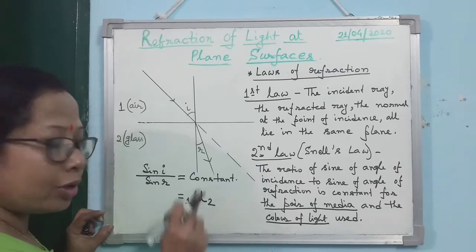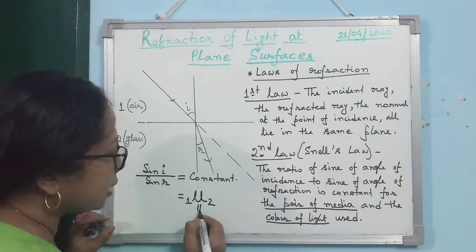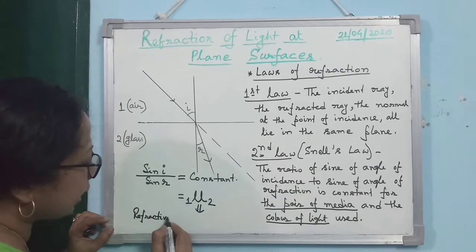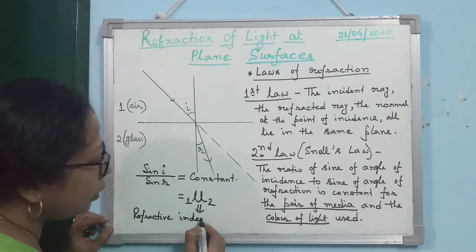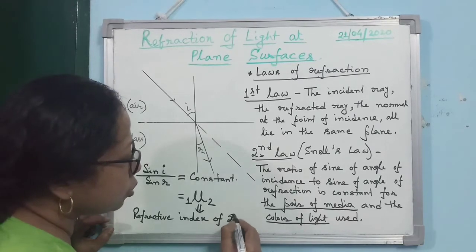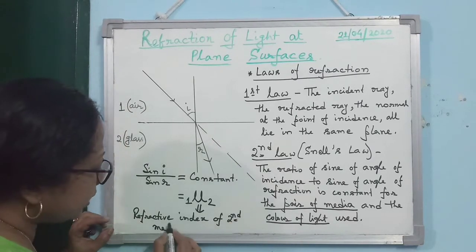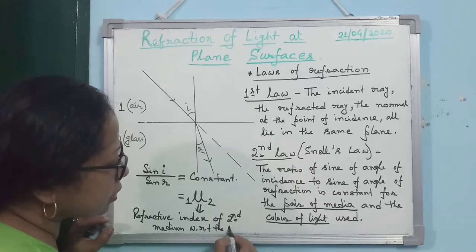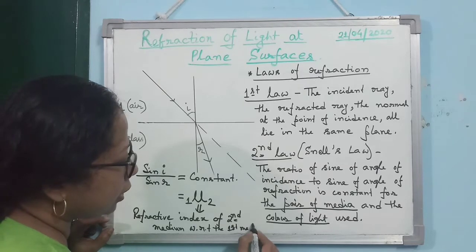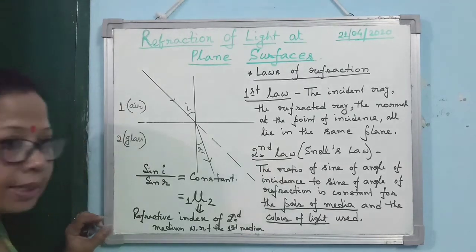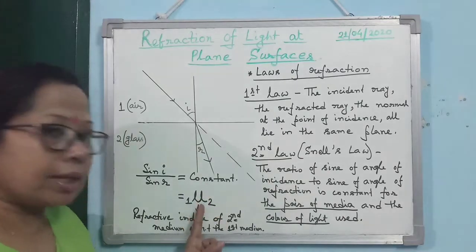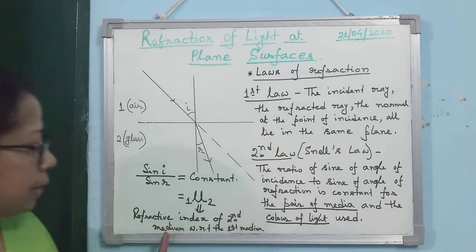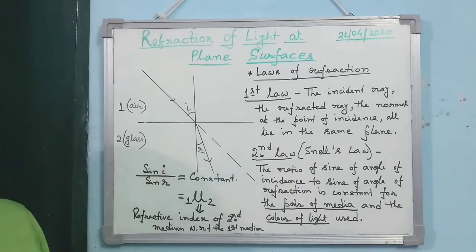We read it as 1 mu 2, and what is it? It is the refractive index of the second medium with respect to the first medium. This is a very, very important concept. What I said, I am repeating again. What is this constant? This constant is the refractive index. Whose refractive index? Of the second medium with respect to the first medium.